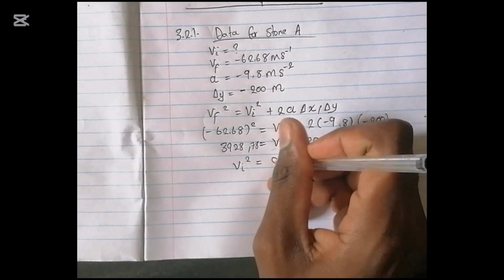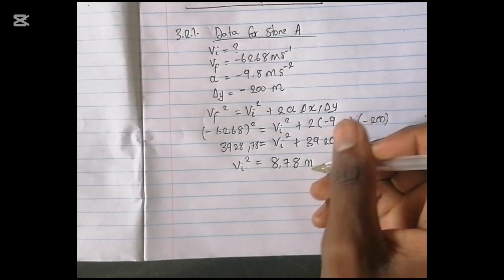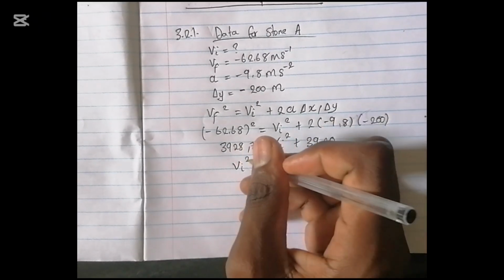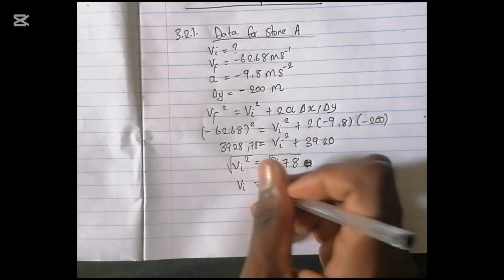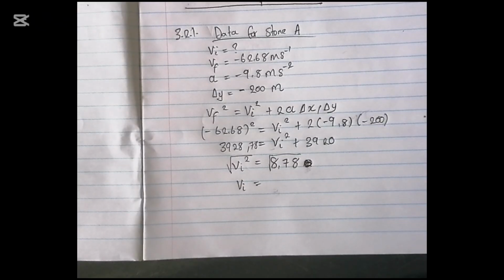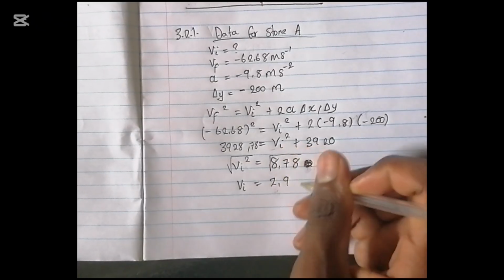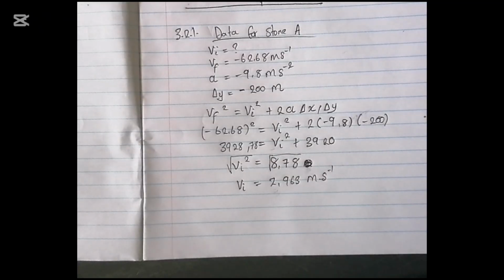Which will give us 8.78. But we don't want Vi squared, we want Vi. So we'll introduce square root on both sides. So Vi will be equal to the square root of 8.78, which is equal to 2.963 meters per second. So this is the initial speed of the ball, which is equivalent to the same speed that the balloon was moving with upward.